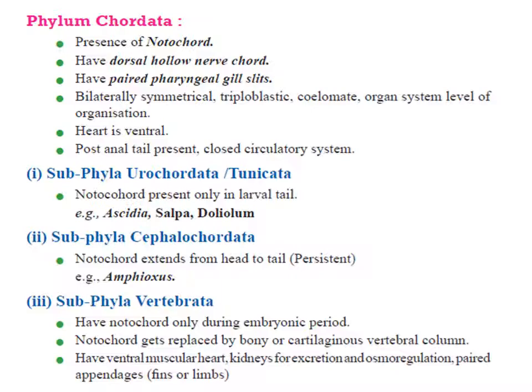And the subphylum Vertebrata, where the notochord is present only during the embryonic period, because after that it will be replaced by the vertebral column. Vertebrata animals have a ventral muscular heart, kidneys are present for excretion and osmoregulation, and they also have paired limbs.